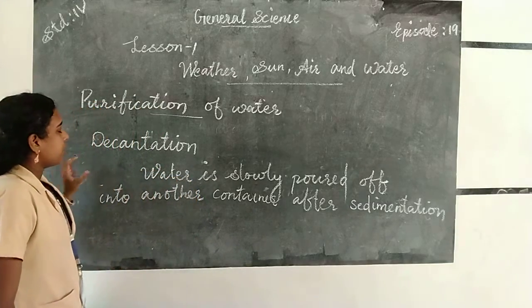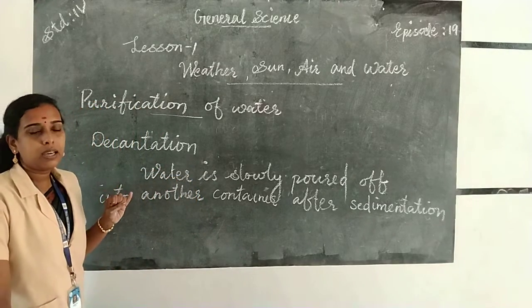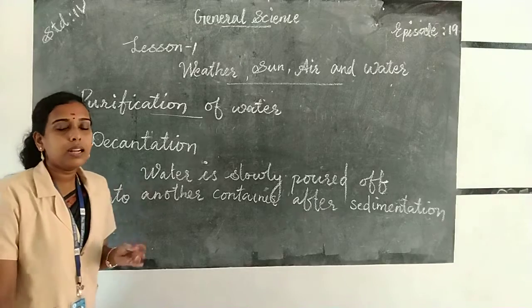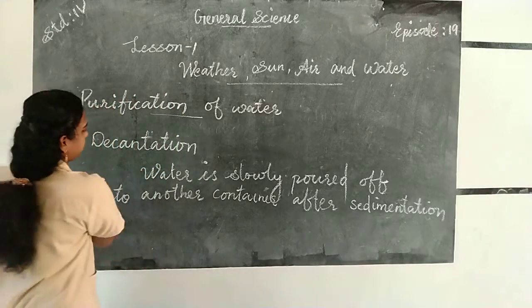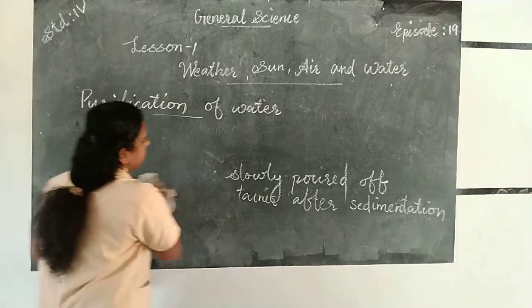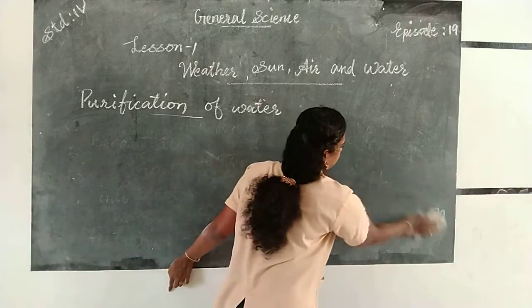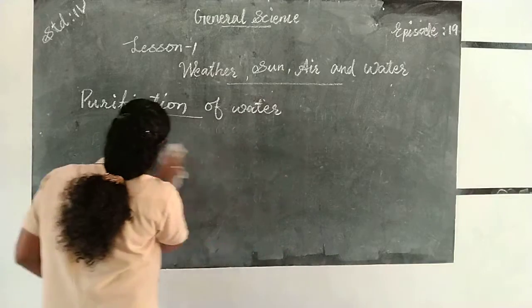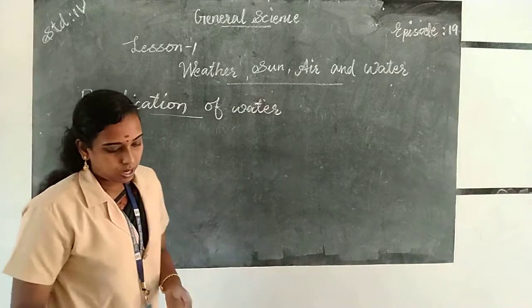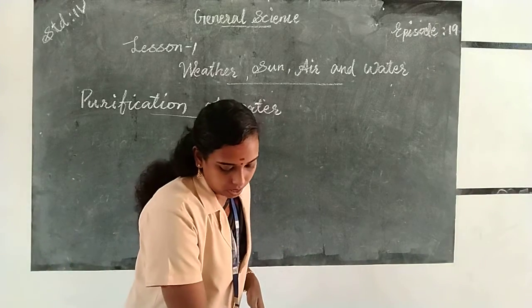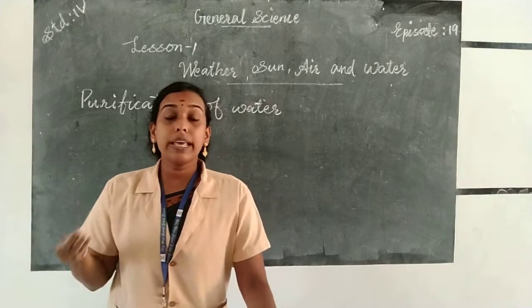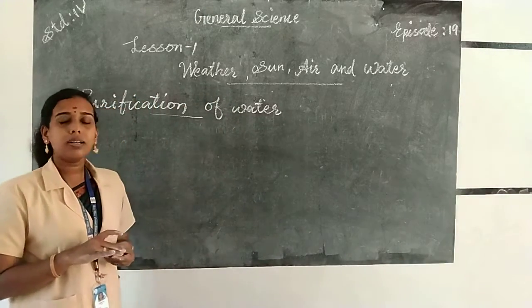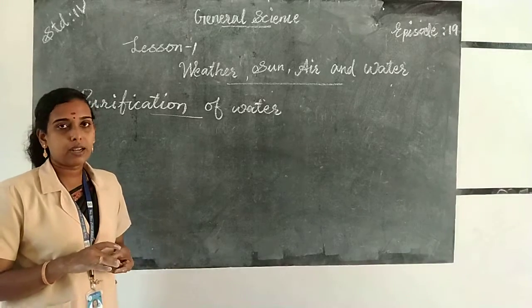So the water purification methods are boiling, then sedimentation, decantation. The next method is filtration. So what do you mean by filtration? Passing of water through filters to remove the impurities present in the water is called filtration. Okay.